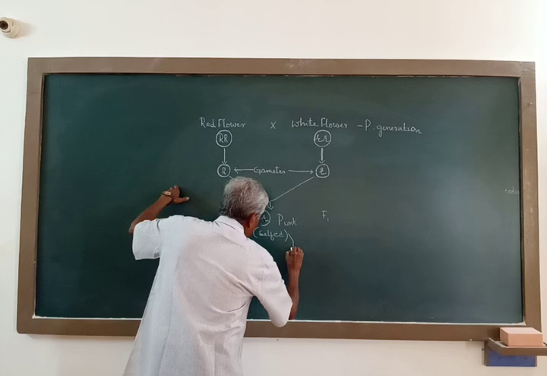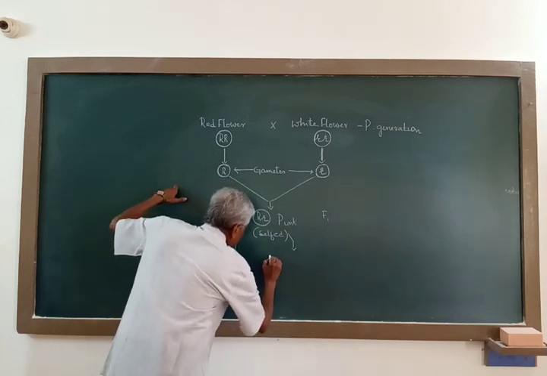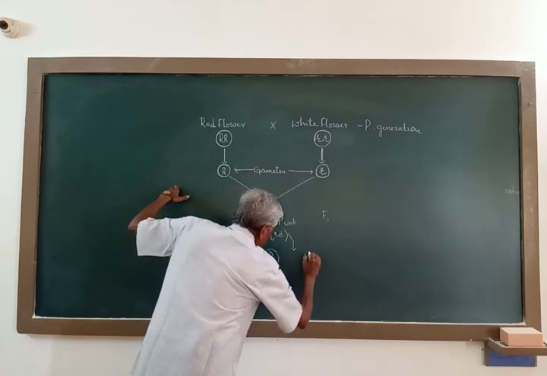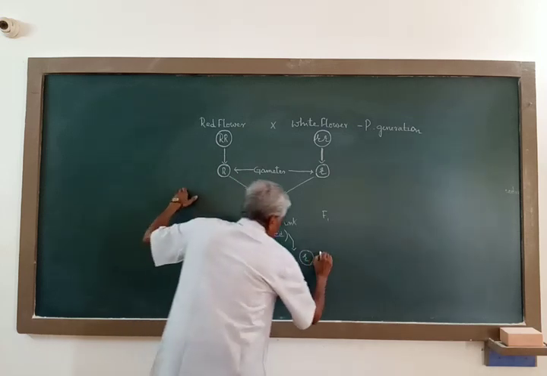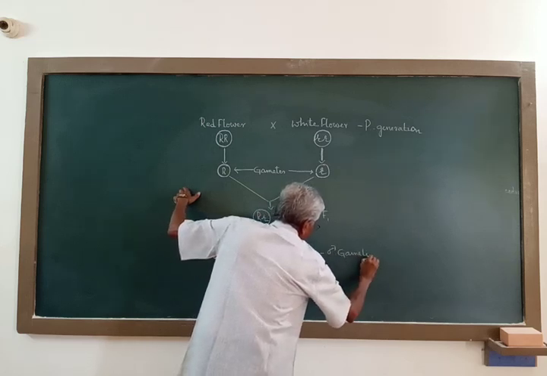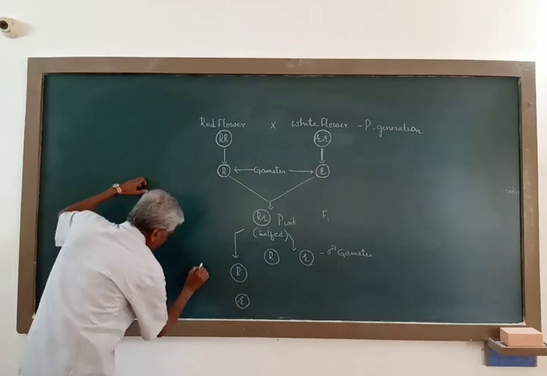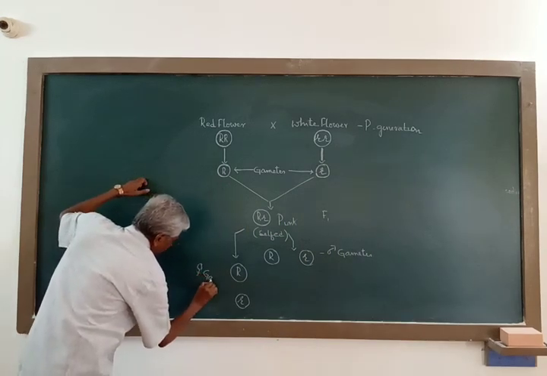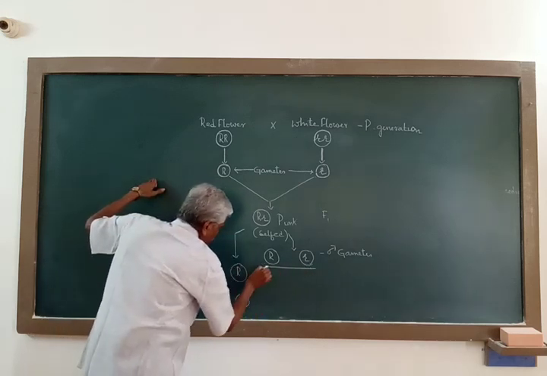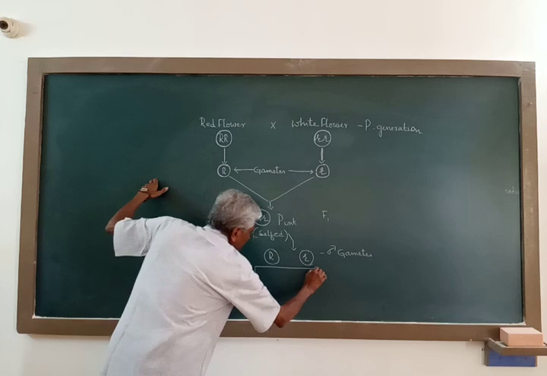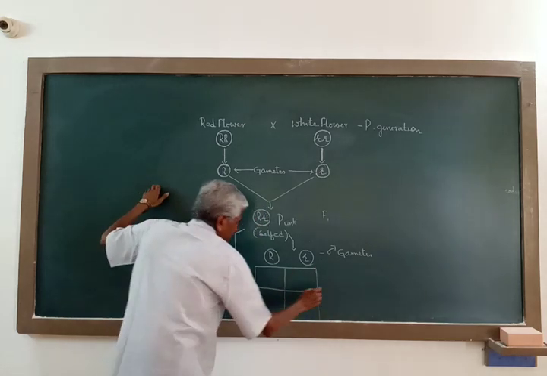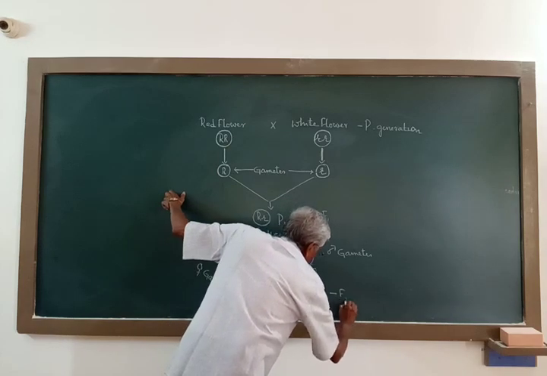The other plant will similarly produce two different types of gametes, capital R and small r. Say these are male gametes and these are female gametes, and when these gametes fuse at fertilization, they produce the next generation of plants, and this is the F2 generation.